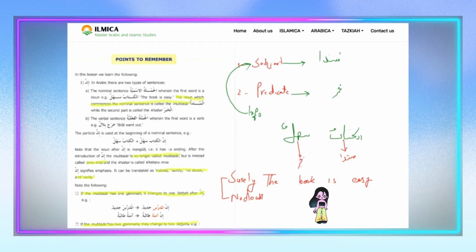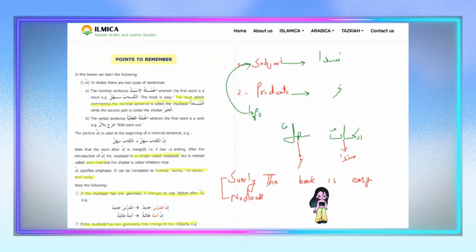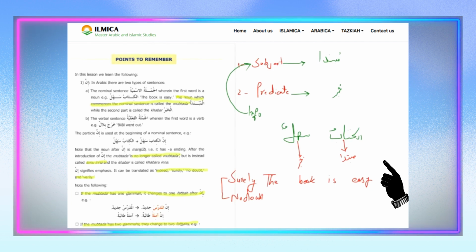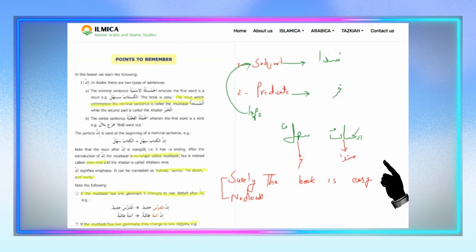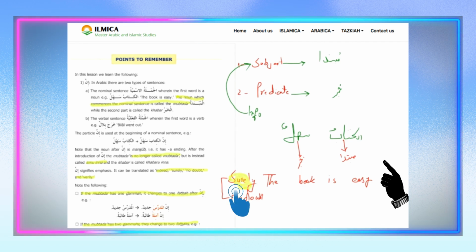I don't trust that you are saying the truth about this book. So what would be your reaction? Your reaction would be, surely this book is easy. Surely, believe me, this book is easy. I'm saying the truth. Surely.